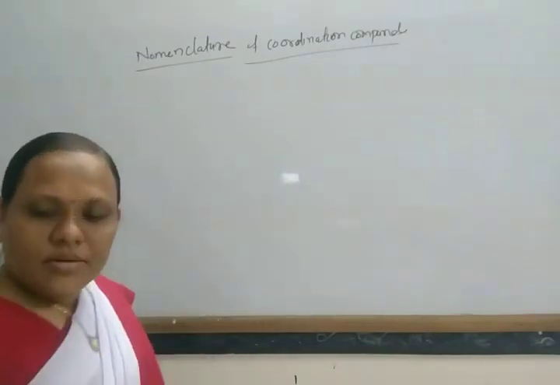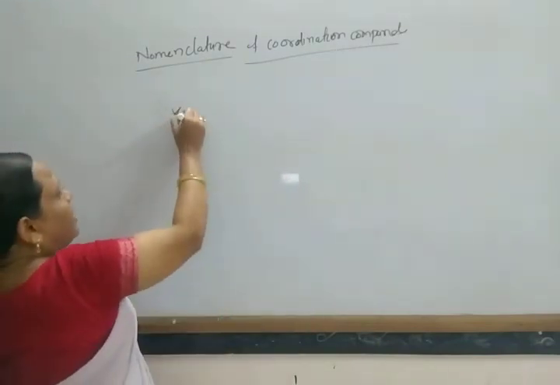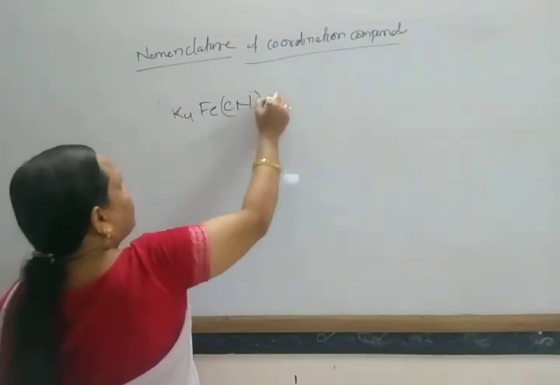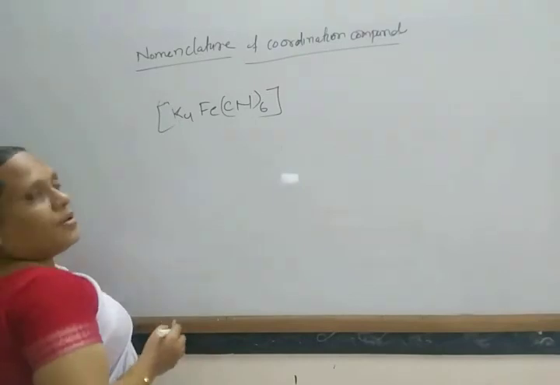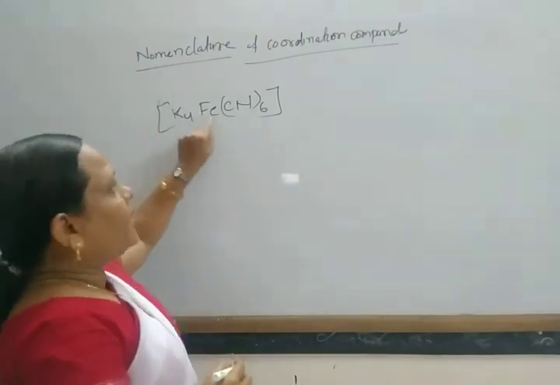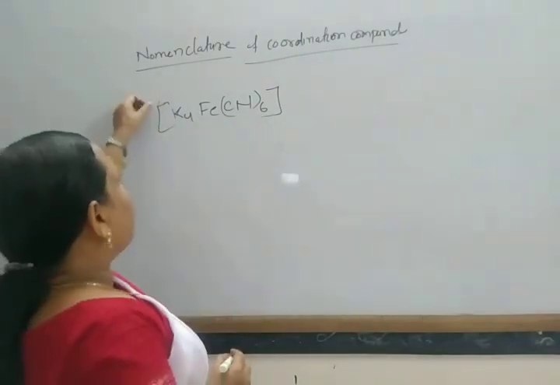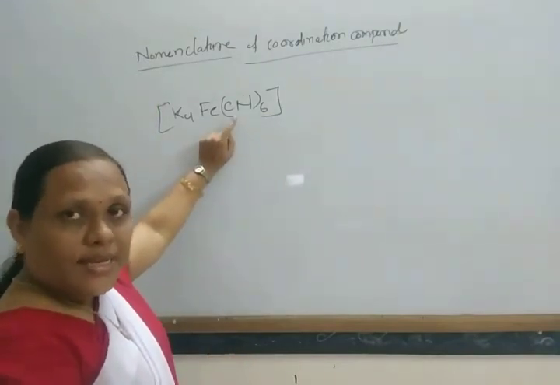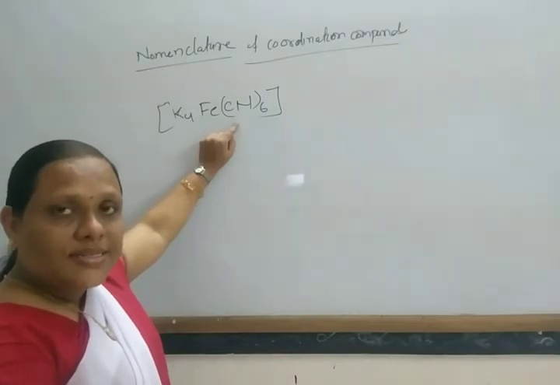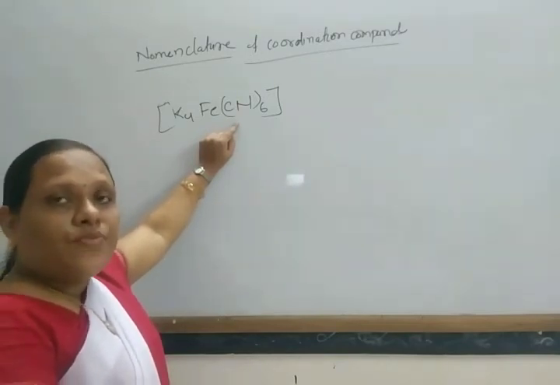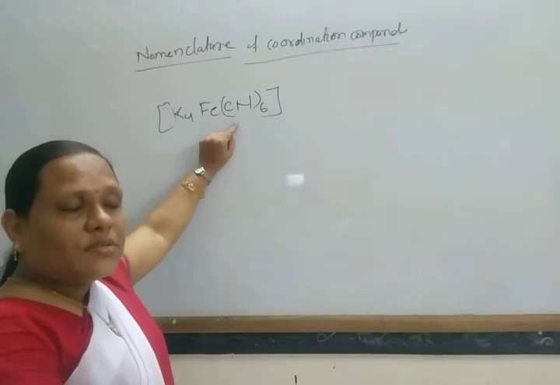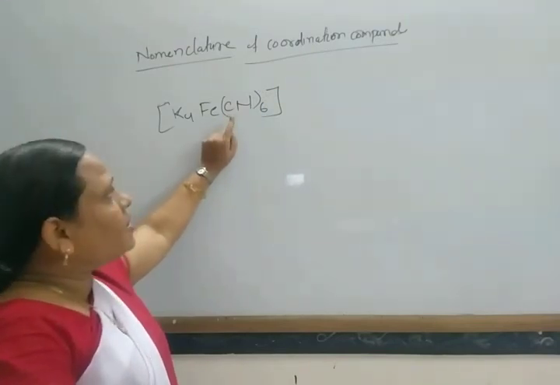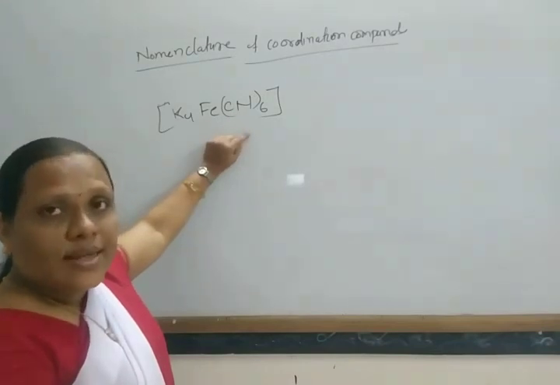The first compound I usually give as an example is K4[Fe(CN)6]. Another thing: if an ambidentate ligand is present, then you have to mention the point of attachment by writing the atom before the name of the ligand.